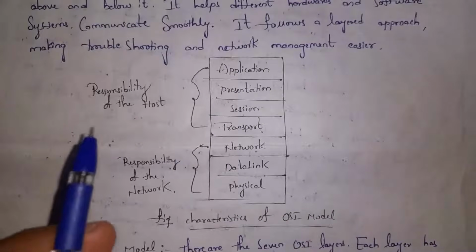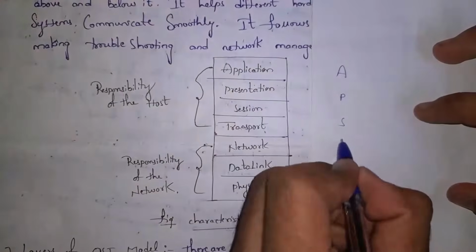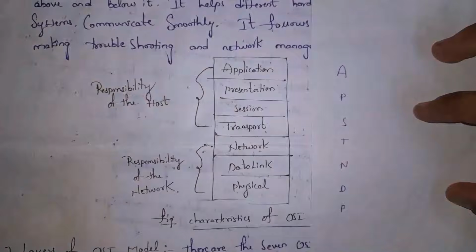I will give one simple trick in order to remember all these 7 layers. Guys, AP, ST and DP. If you remember this formula, you can easily remember all these 7 layers.